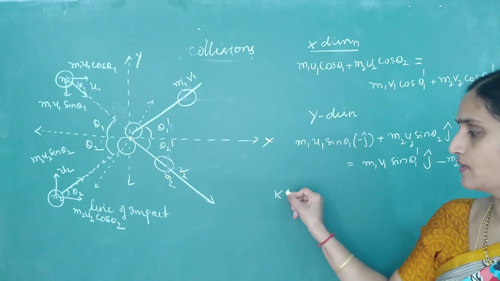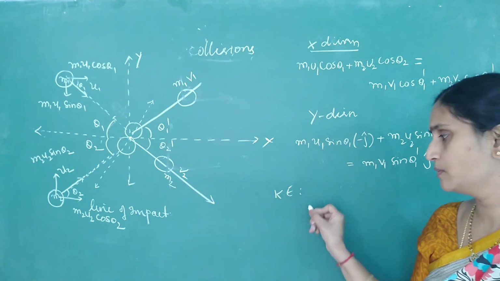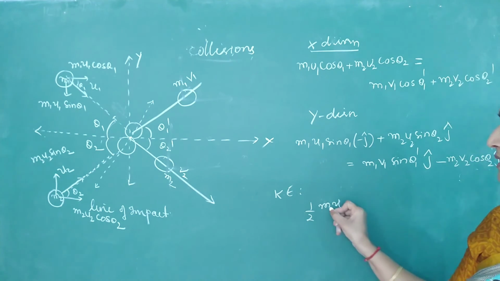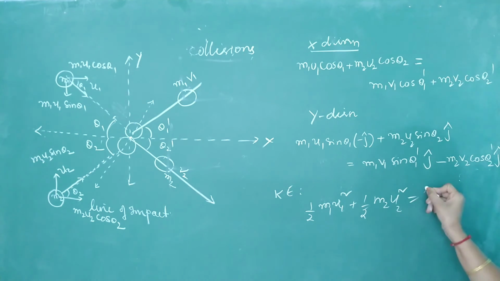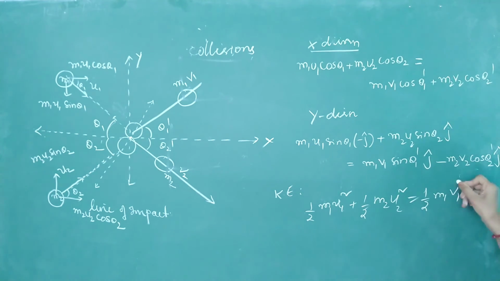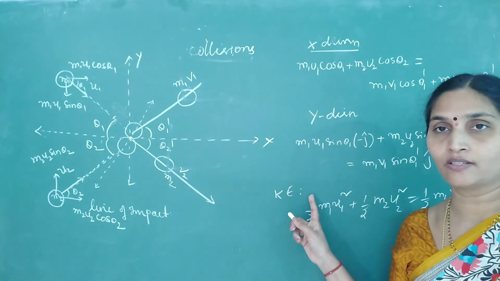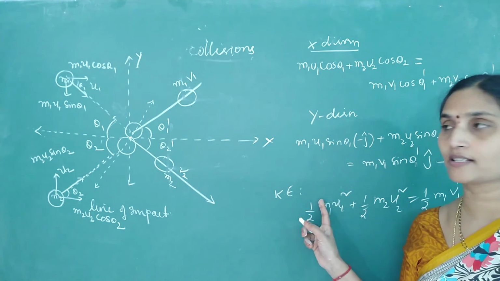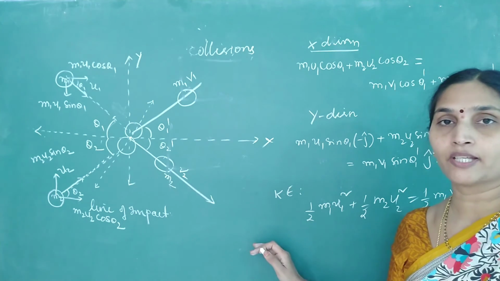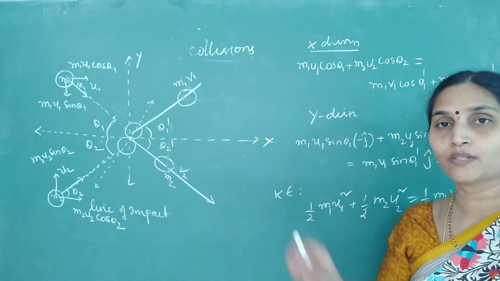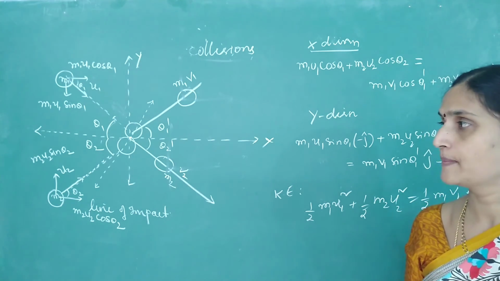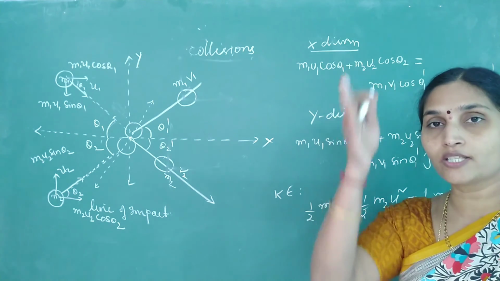And then kinetic energy, if it is an elastic collision. Total kinetic energy before collision, it is a scalar quantity: half m1 u1 square plus half m2 u2 square should be equal to half m1 v1 square plus half m2 v2 square. This is how you can write the conservation of momentum and kinetic energy, provided the collision is perfectly elastic. So this is the second example of a two-dimensional collision. This is a head-on collision. Previously there was a distance between the two centers, the line passing through the two centers. Now look at the third case, a collision with the floor.